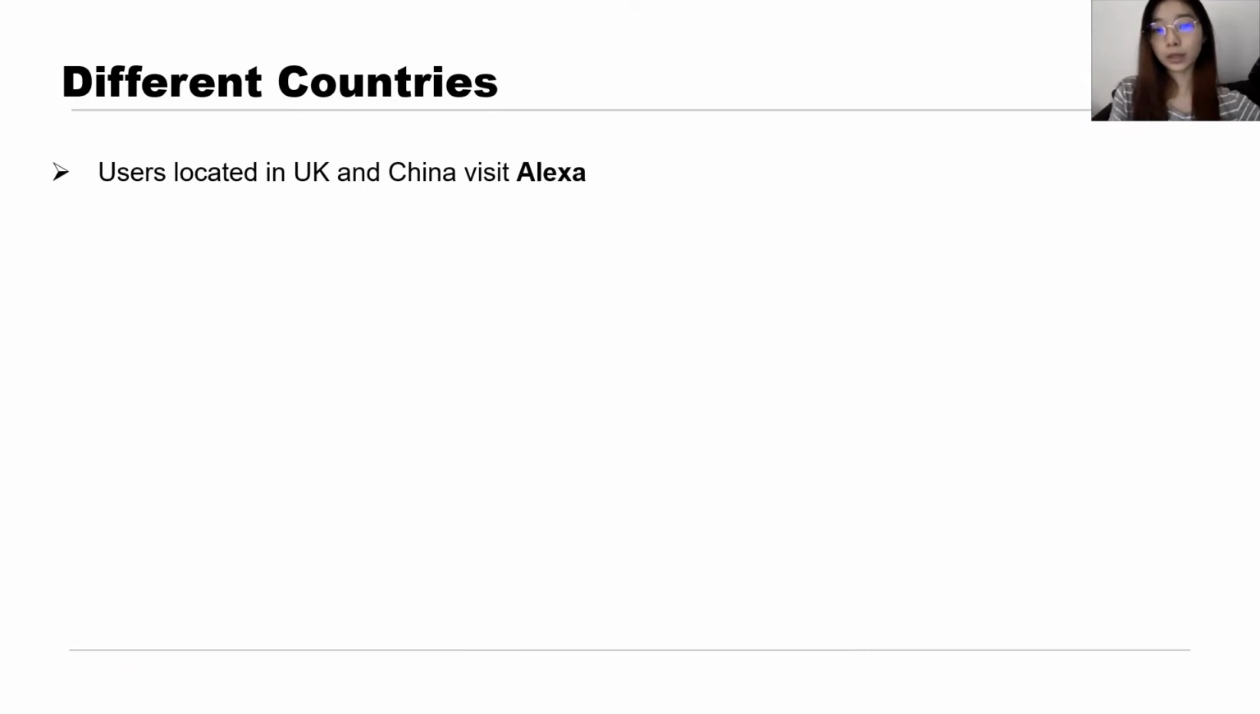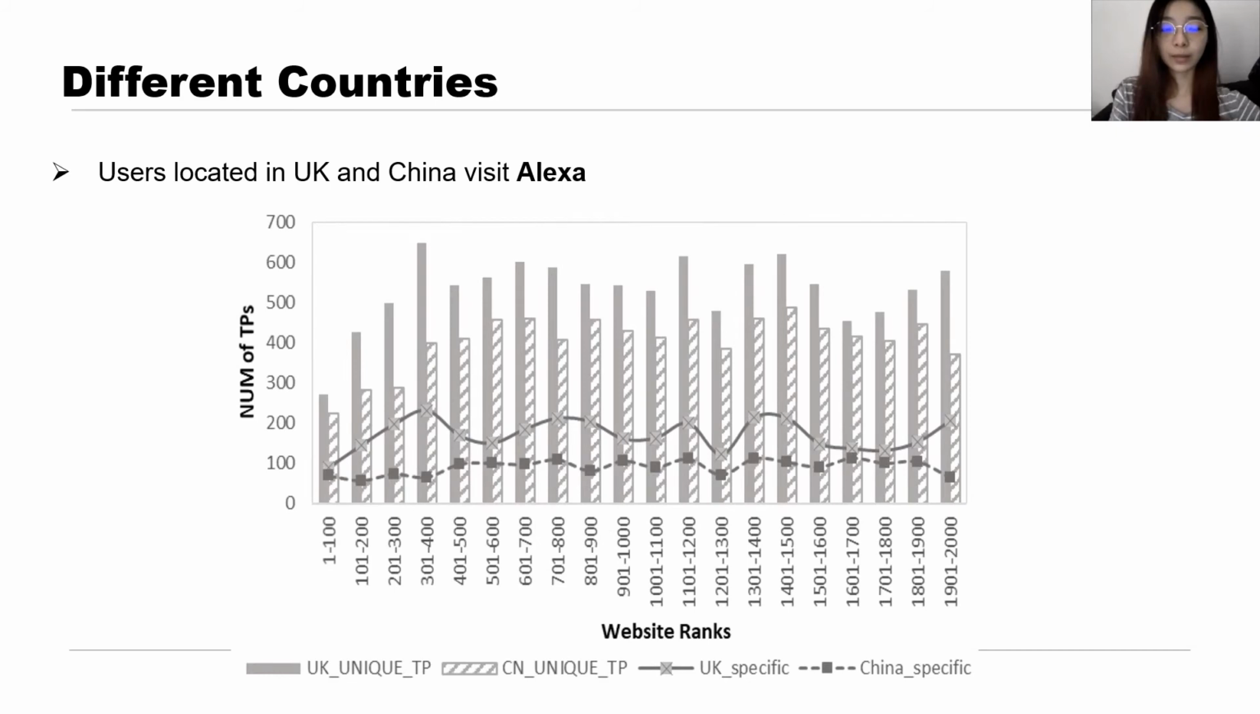First, users located in the UK and China visit each 100 websites of the Alexa top 2,000 global websites. Each bar in this graph represents the number of third parties when users visit each 100 websites, and both countries show a huge number of third parties. But the taller ones are from UK users. That means even when users from two different countries visit the same first-party sites, UK users receive more third-party trackers than Chinese users.